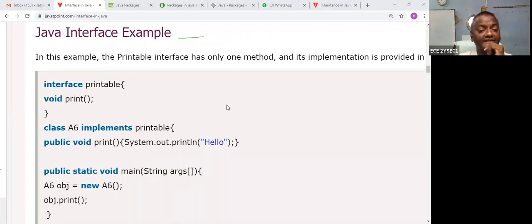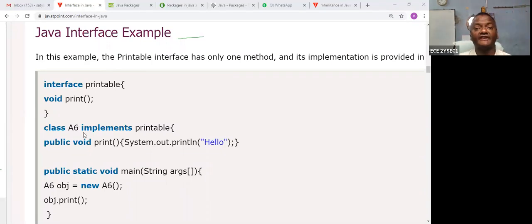Okay, right. So let us take this, which is called a class. What are the properties of the class? A class is a keyword. What is the name of the class? A6. But this class is interlinked with the interface.